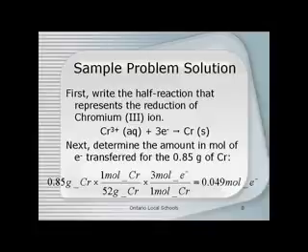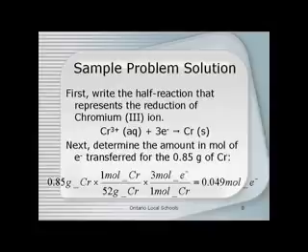Next, we determine the amount in moles of electrons transferred for the 0.85 grams of chromium. If you're wondering why it's important to know how many electrons are involved in the reduction of chromium, it's because there's going to be 3 moles of electrons for every mole of chromium. So we're going to use a stoichiometric equation, take our 0.85 grams of chromium, and first change it to moles.